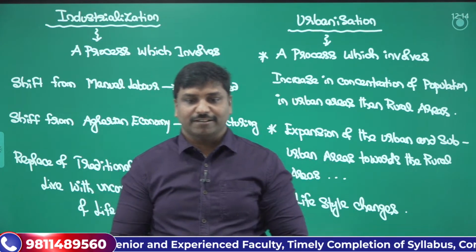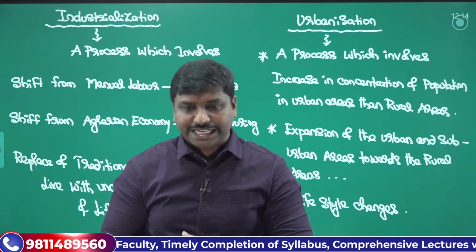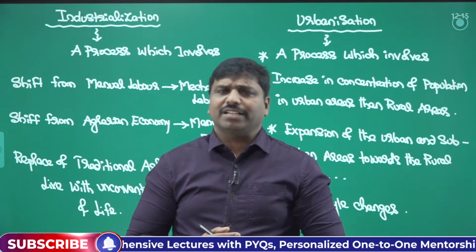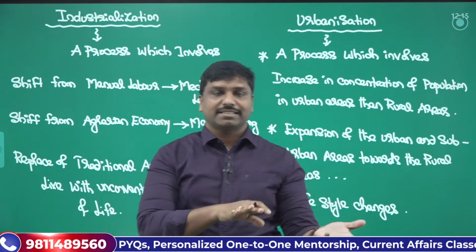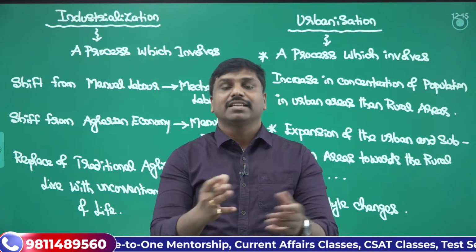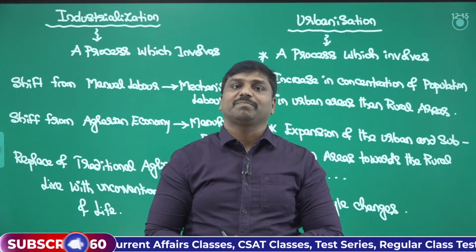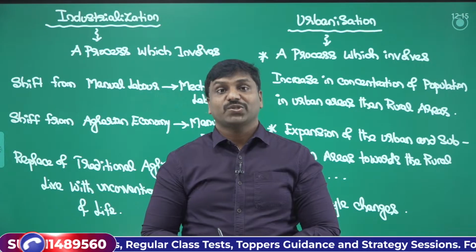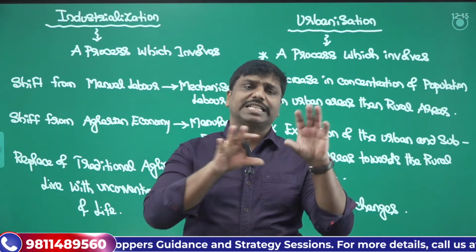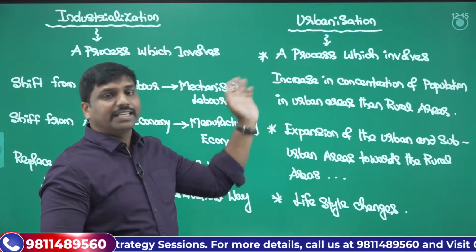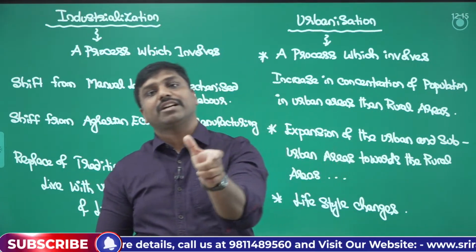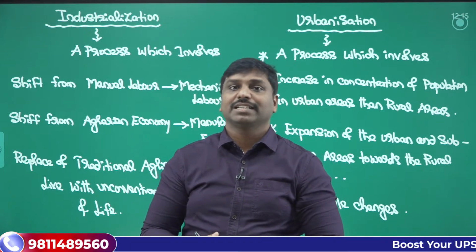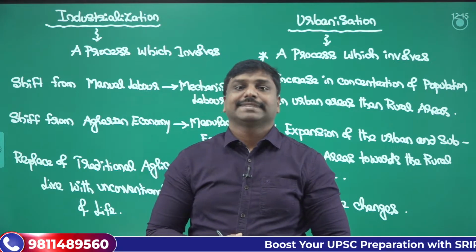So what's the question? There is no need to write the impact of urbanization and industrialization separately. As it is a 10 marker question, you can just mention it in a general way. If it is a 15 marker question, you can go for separate impacts. Here, as it is a 10 marker question, you can define both of these things and then explain the impact of urbanization and industrialization on tribal communities in a unified way. You don't get that much space or leverage.